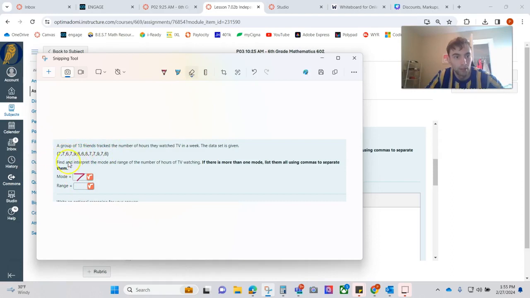Mode is the number that appears the most. Range is the difference between the highest and lowest. Blazer fresh from coast to coast.